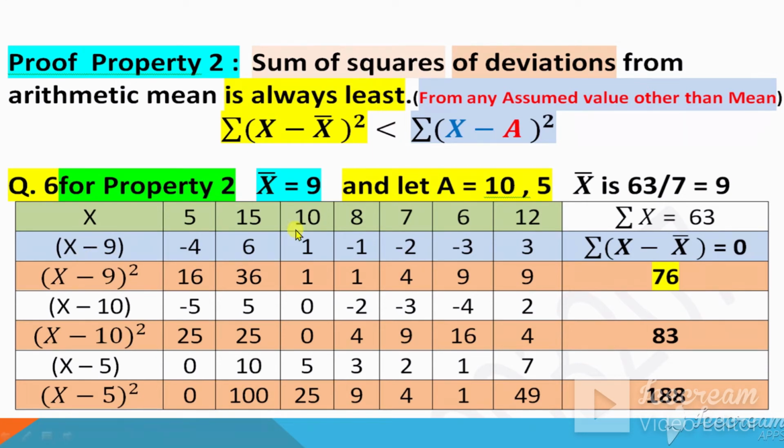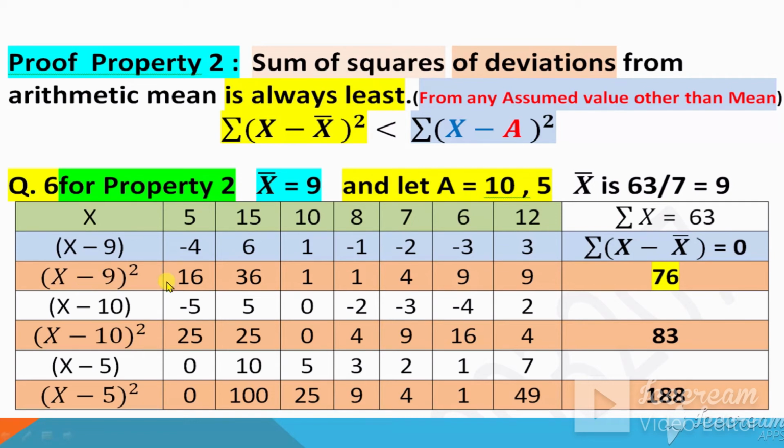Now the property says to square these numbers. Now square this x minus 9, each one. So minus 4 squared is 16, 6 squared is 36, 1 squared is 1, negative 1 squared is 1, negative 2 squared is 4, negative 3 squared is 9, and 3 squared is 9. Now according to the property, after taking the square of each number, then add up.